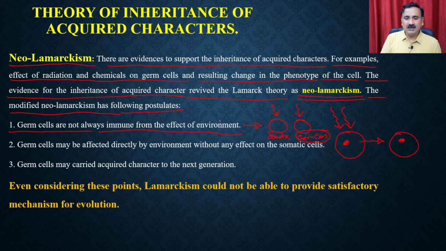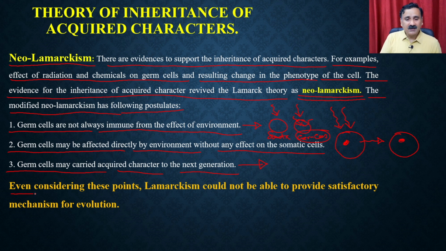The germ cells may be affected directly by the environment without any effect on the somatic cells. So whatever effects happen on the germ cells may or may not affect the somatic cells. The germ cells may carry the acquired character to the next generation. That's how they explained how the inheritance of acquired characters could be possible.